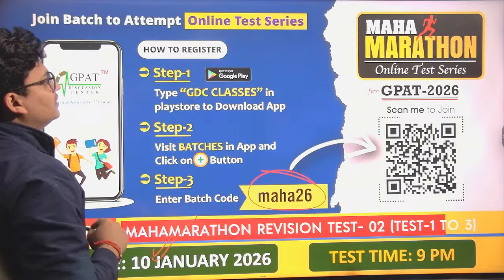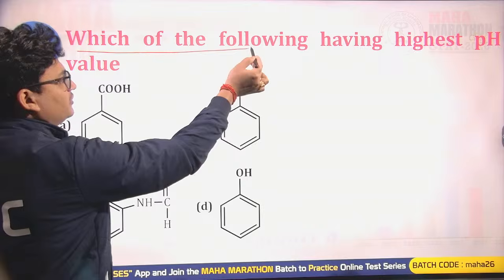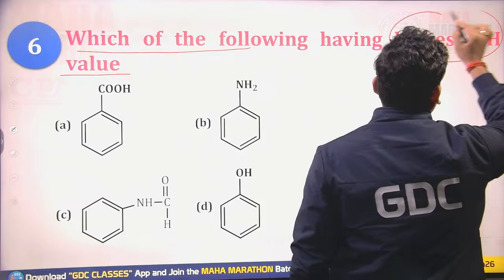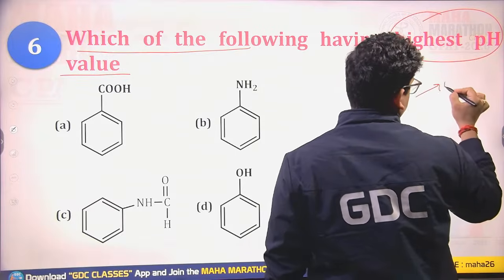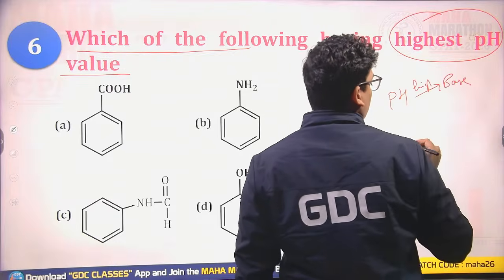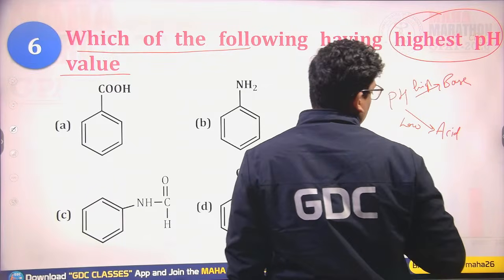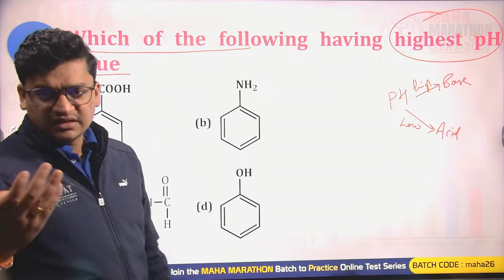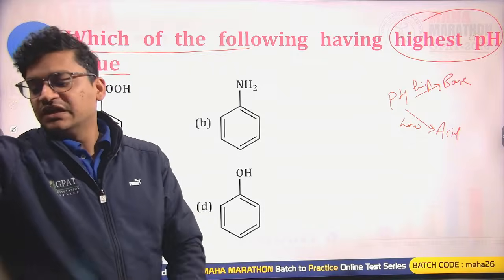Moving to the next question: which of the following is having the highest pH value? Highest pH. So pH is highest for base. The bases are having high pH value, while for the acids the pH value is low. For the acid, the pH value is low: 0, 1, 2, 3, 4. This is regarding the acids. And as you move on, as the pH number increases, it means the basic nature actually increases.